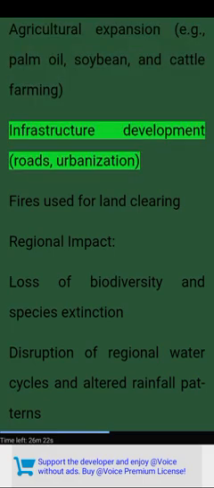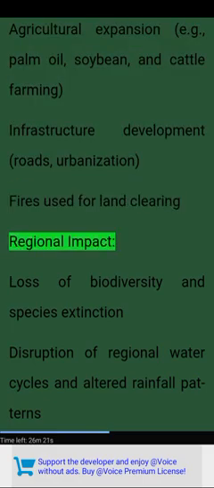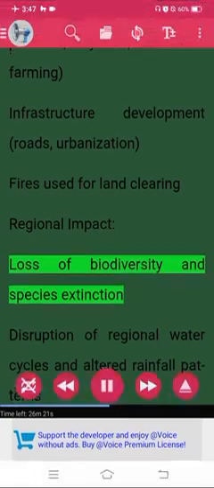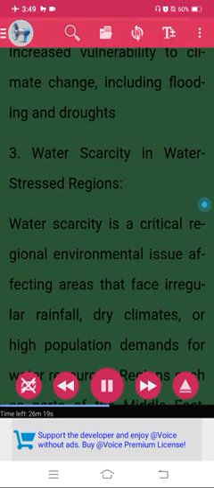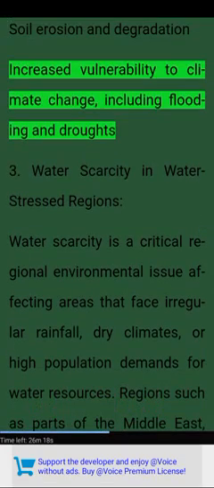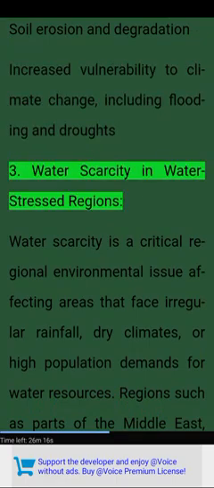infrastructure development, roads, urbanization, fires used for land clearing. Regional impact: loss of biodiversity and species extinction, disruption of regional water cycles and altered rainfall patterns, soil erosion and degradation, increased vulnerability to climate change, including flooding and droughts. 3. Water scarcity in water-stressed regions.